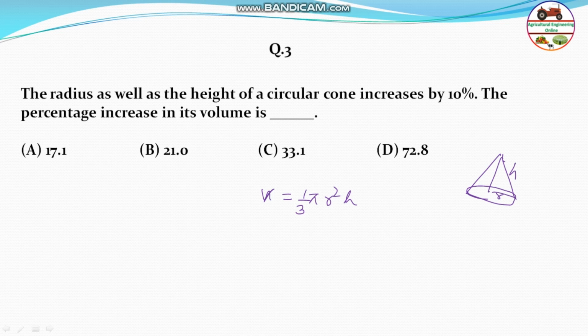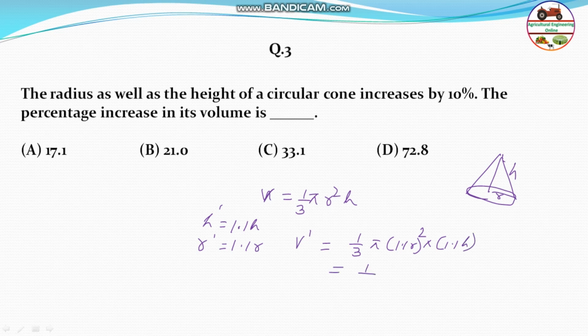Here it is saying the height is increasing by 10%. That means height h dash becomes 1.1 h and r dash becomes 1.1 r. So both increase by 10%. Therefore the new volume will be equal to 1 by 3 pi into (1.1 r) square into 1.1 h.